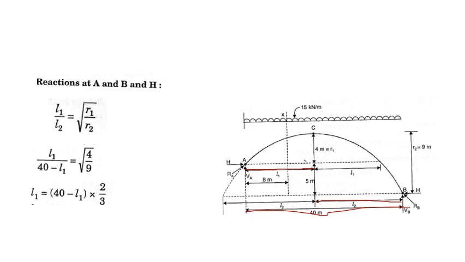So substitute that, you get only unknown is L1. We get L1 as 16 meter. L1 plus L2 is 40 meter, so L2 will be 24 meter. So the total span of A here is L1 plus L1, that is 16 plus 16, 32 meter. Okay.